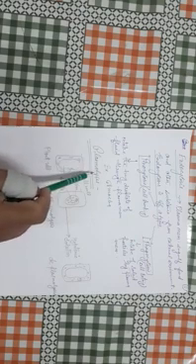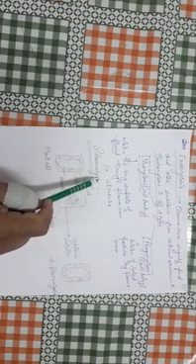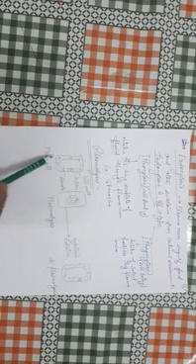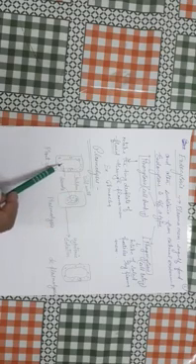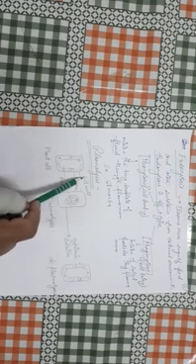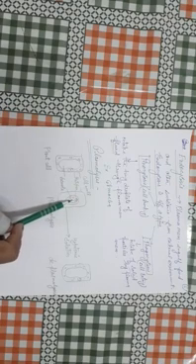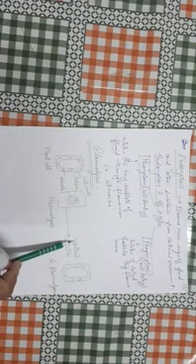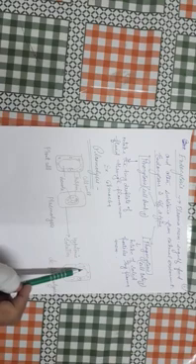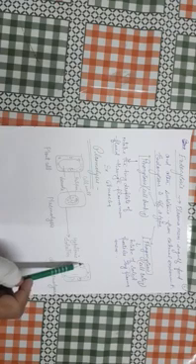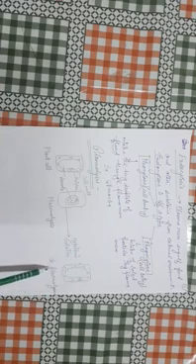Now next is plasmolysis. This term is associated with cell wall when it's a plant cell. When a plant cell loses water through osmosis, the content of the cell contracts and moves away from the cell wall, and this phenomenon is known as plasmolysis. If this plasmolysed plant cell is immediately placed in hypotonic solution, water enters into the cell by osmosis and the cell swells up and comes in contact with the cell wall. This phenomenon is known as deplasmolysis.